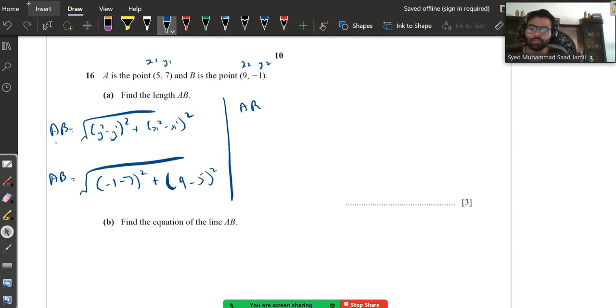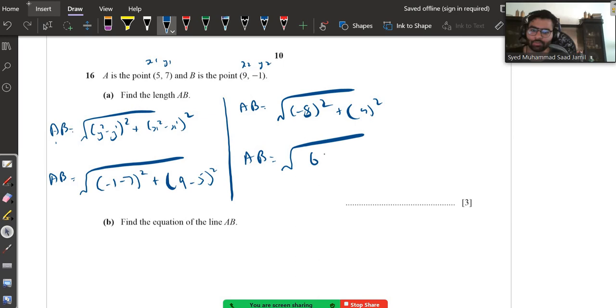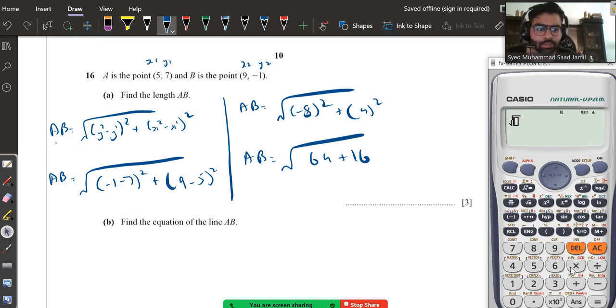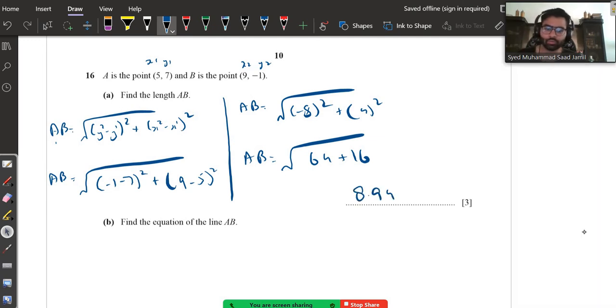So AB is equal to minus 8 square plus 9 minus 5 is 4 square. So AB turns out to be basically 64 plus 16. Let's put this in the calculator. Under root 64 plus 16, 4 under root 5, which you can write as 8.944. You can write 8.94 to 2 decimal places.